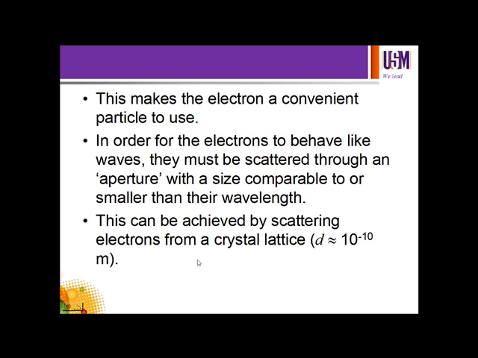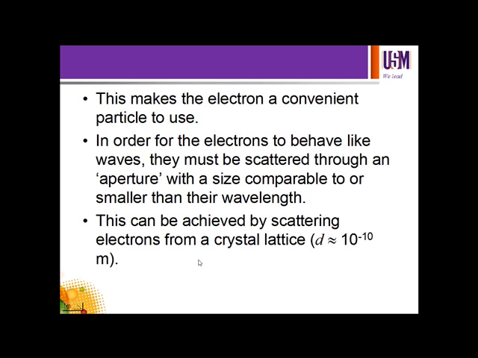So the electron is quite an easily available particle, the smallest, even though we have elementary particles. We are talking about the normal macroscopic particles. We have proton, we have neutron, and we have electron. So electron is the smallest. So we can use electron to observe this de Broglie wavelength.